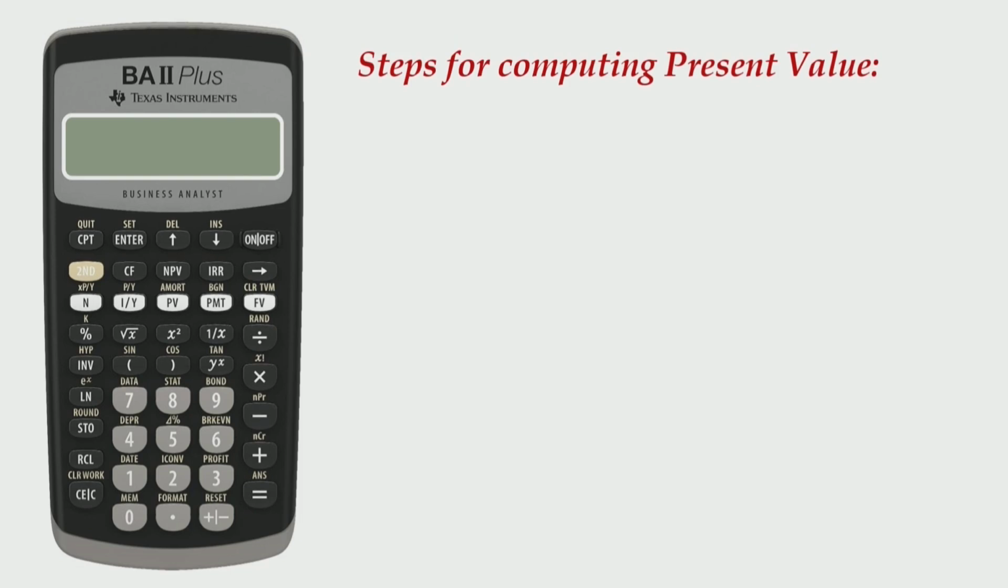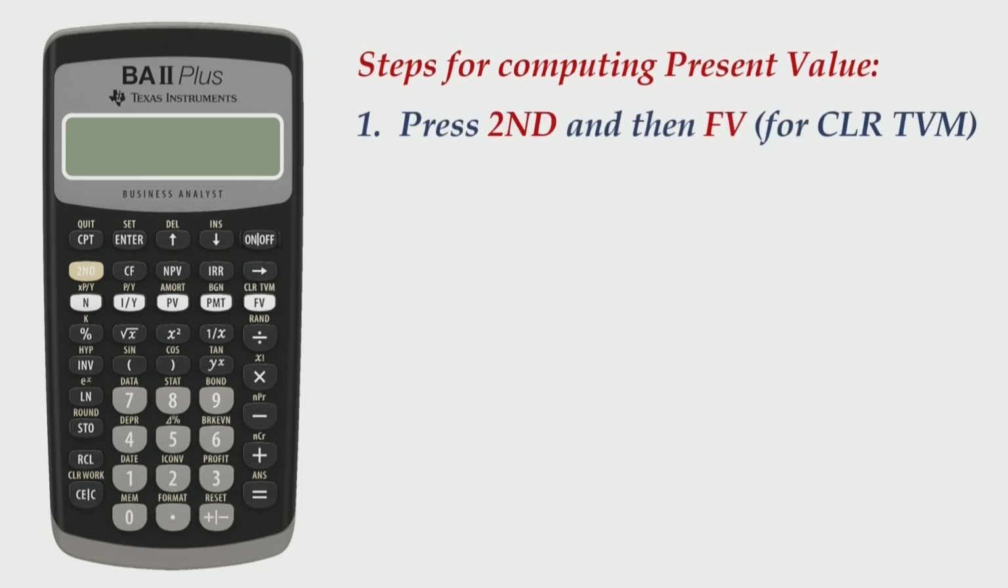Once you turn on your calculator, you press the second and FV for TVM. I'm sure you know the location of these buttons on your calculator. This is the second switch and this is FV. When you do this, it will clear all the TVM calculations which might be stored in the calculator's memory. So second and FV is what you need to apply for clearing TVM.